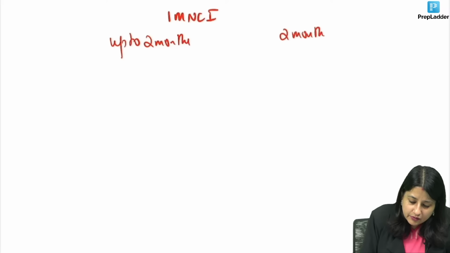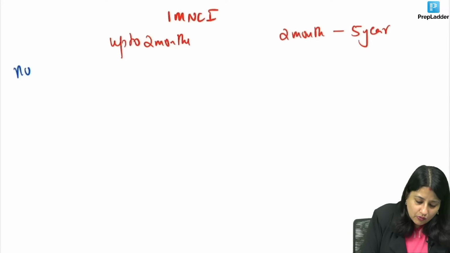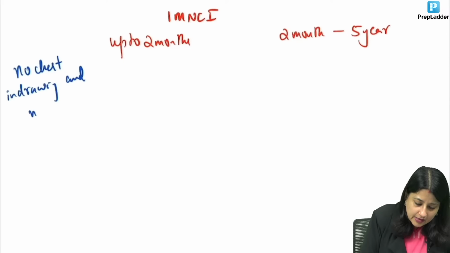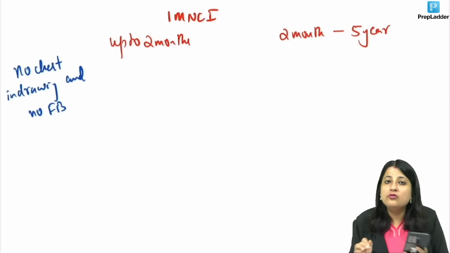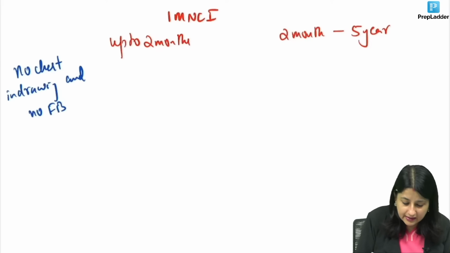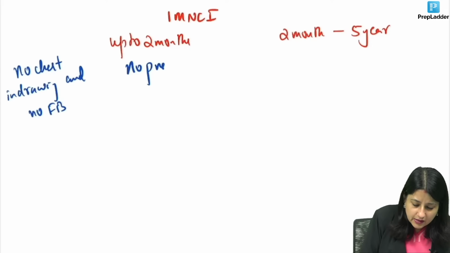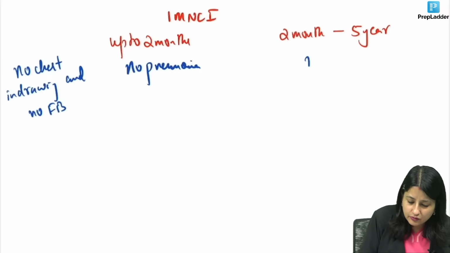So first look at the age group. Next, if the baby has no chest indrawing and no fast breathing, there is no tension. This is a case of no pneumonia.